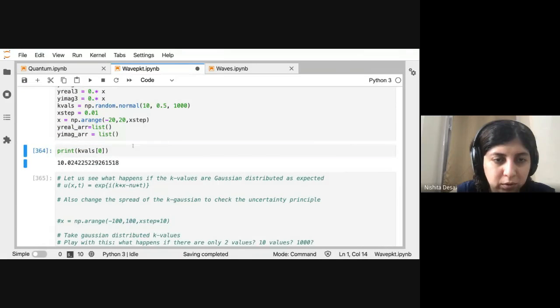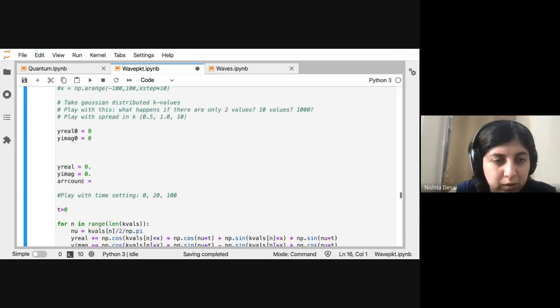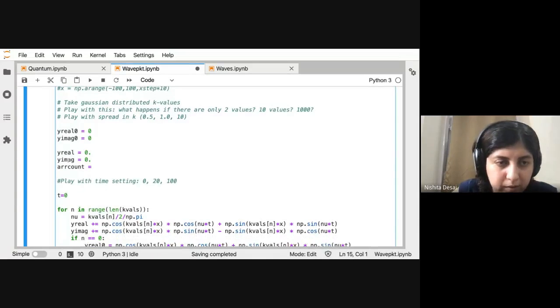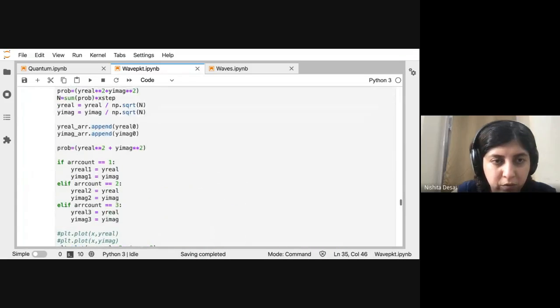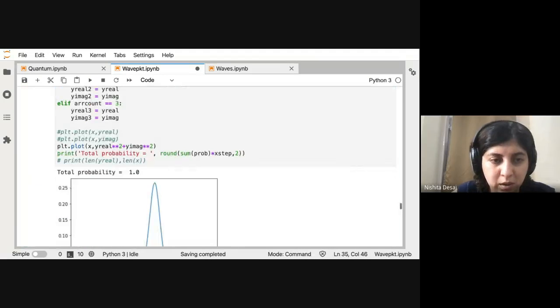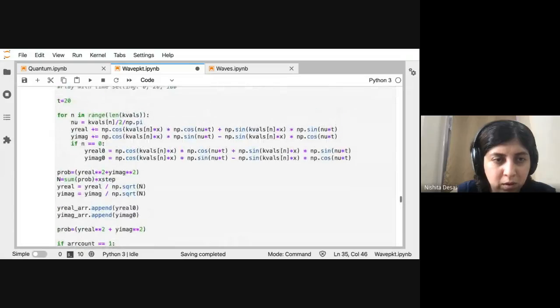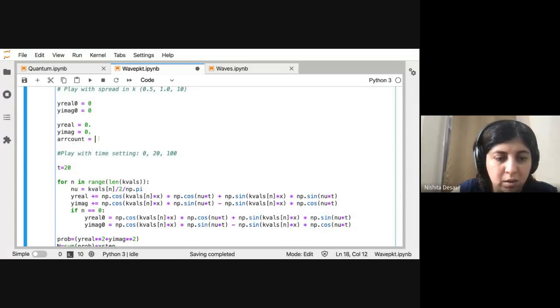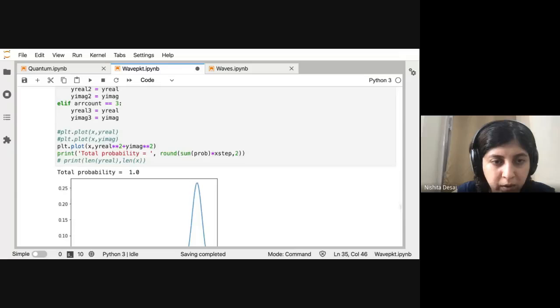Array count is 1, time is 0. That gives you your first one. Array count is 2, time is 20. That gives you your second one. And array count is 3, time is 100. That gives you your third one.